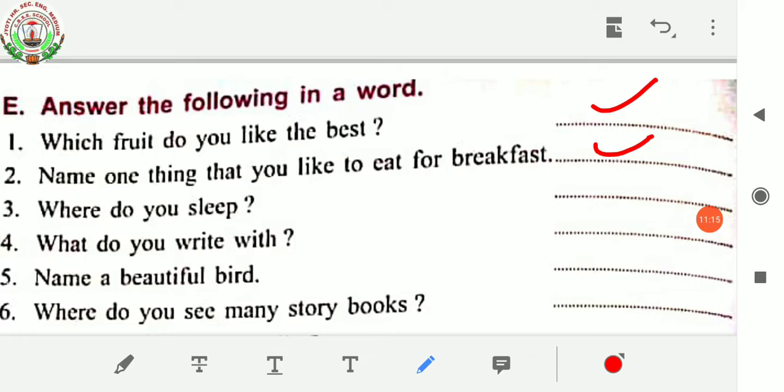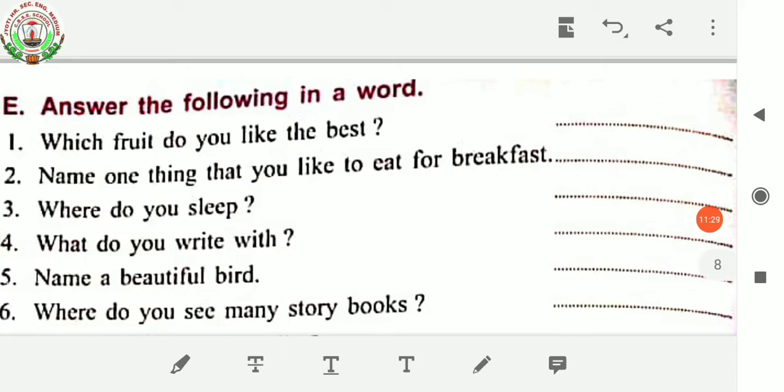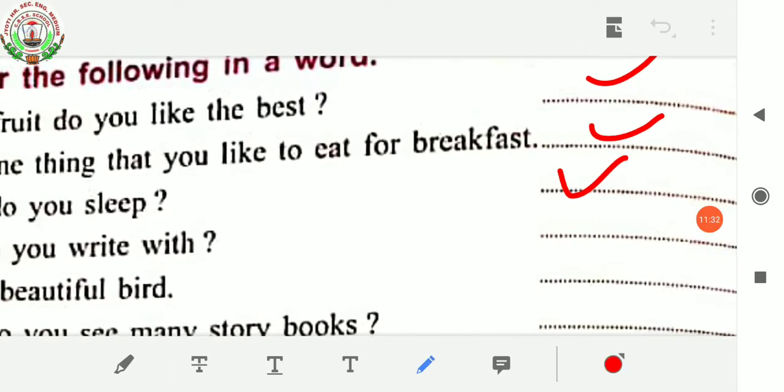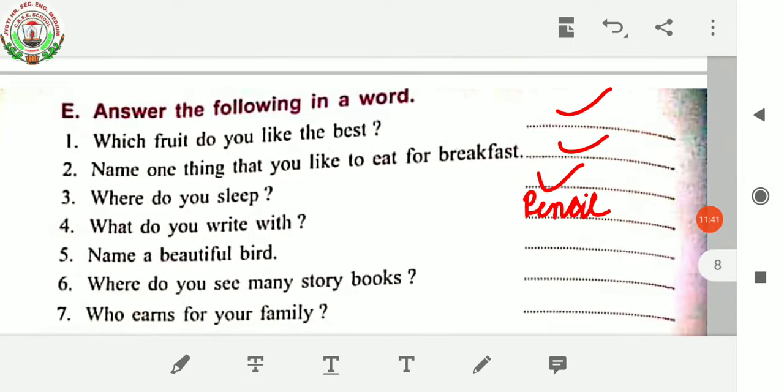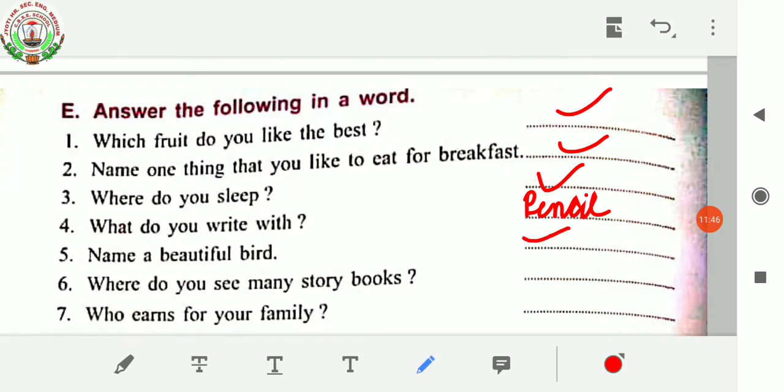Next, where do you sleep? You have to write here. What do you write with? You write with a pencil. Next, name a beautiful bird. You have to name a beautiful bird, either peacock, parrot, whatever. You have to write over here.